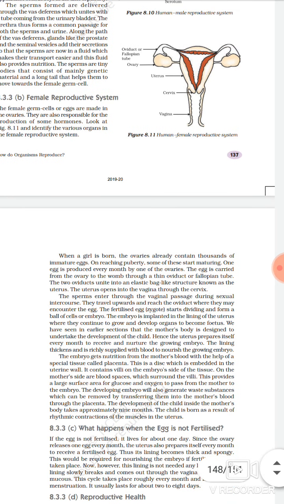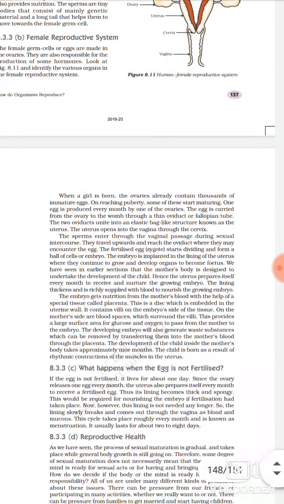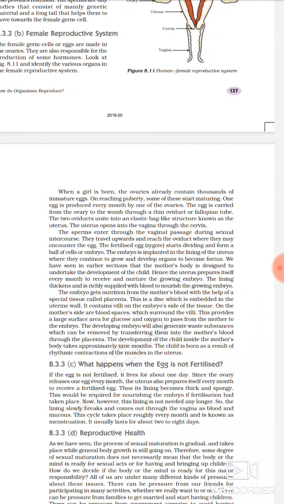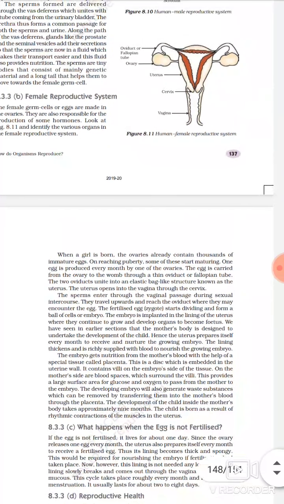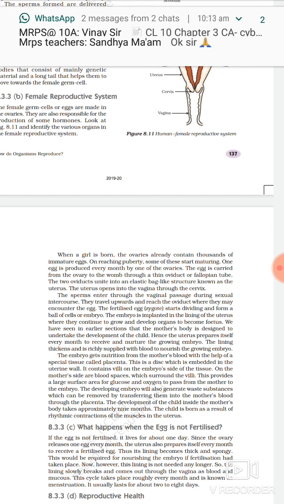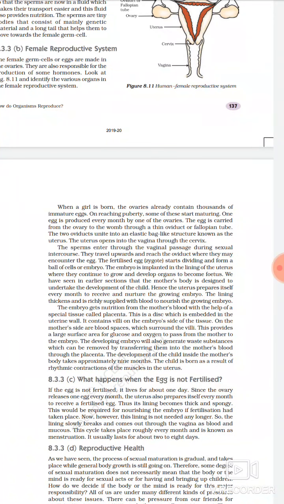So through the tube-like structure, the egg which is released by the ovary comes to the womb through a thin oviduct or fallopian tube. Now these two oviducts, here you can see that from each ovary a pipe-like structure comes and both of them unite to form a bag-like structure which is called the womb or uterus.